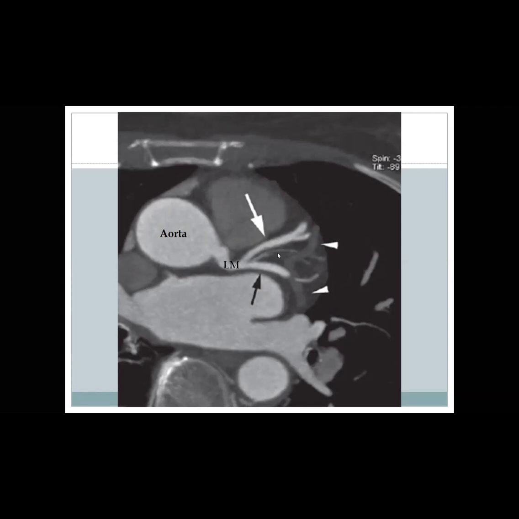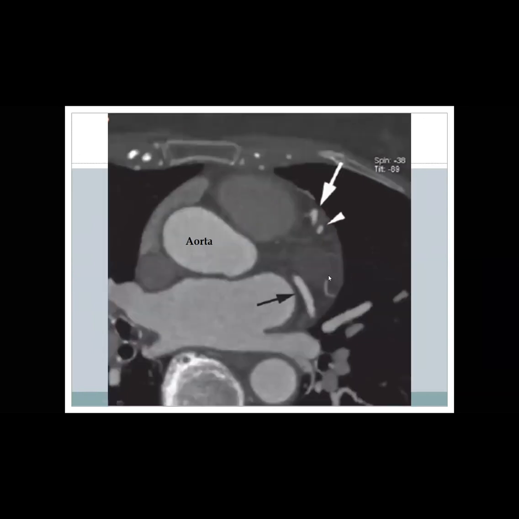LAD. The LAD. You are right. And what is this one? Circ. And that one, diagonal. This is the circ. Okay. Diagonal. So going down, we have the aorta. What is this vessel? Black arrow. This is the circ. Here is diagonal and LAD.